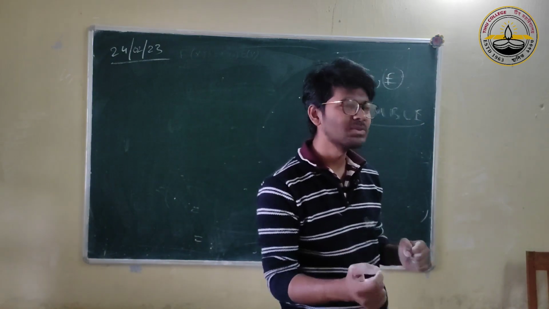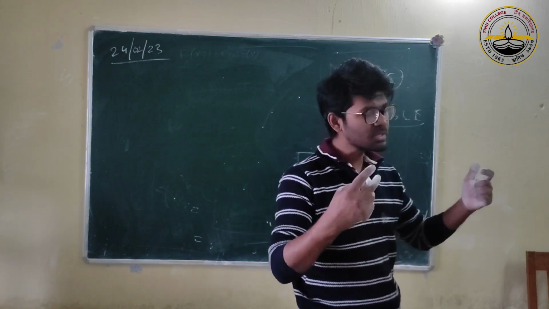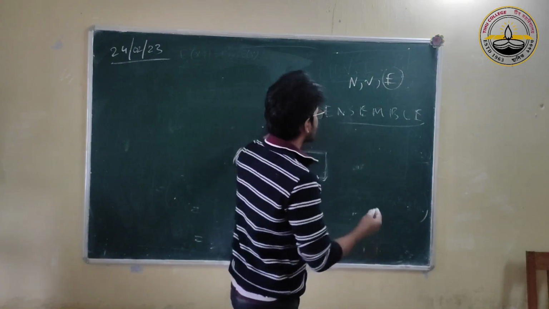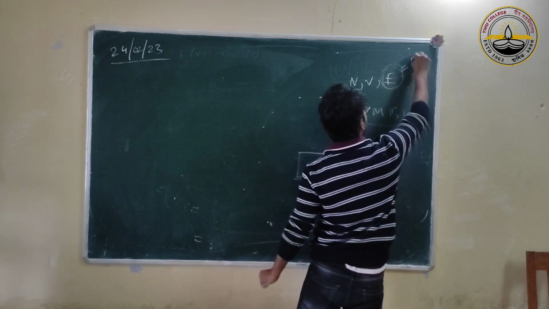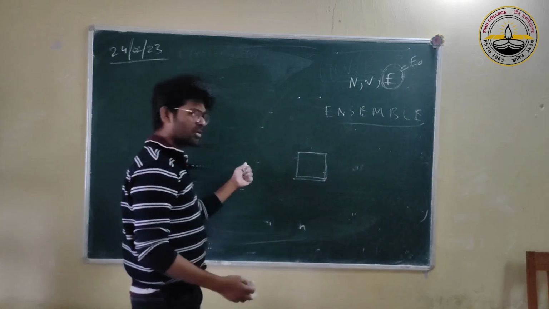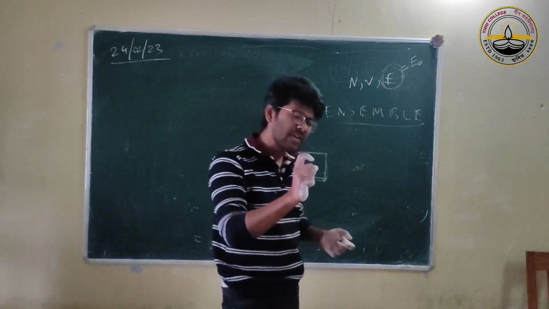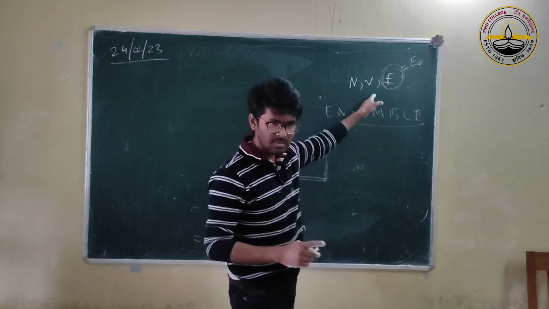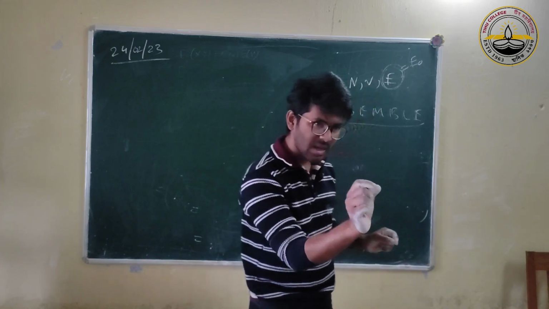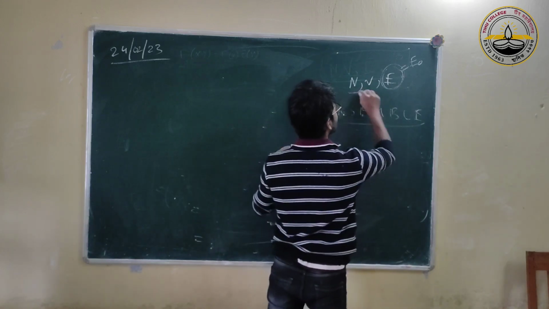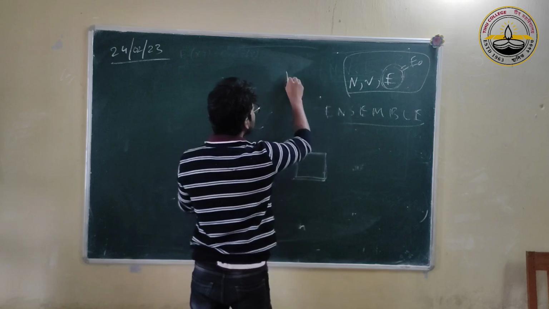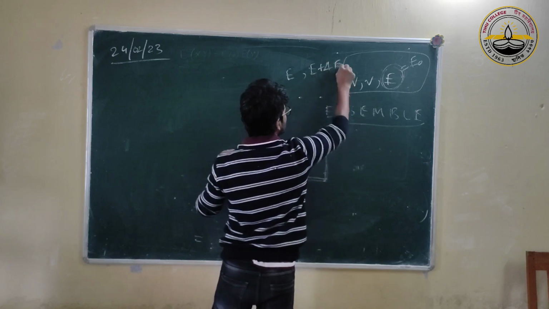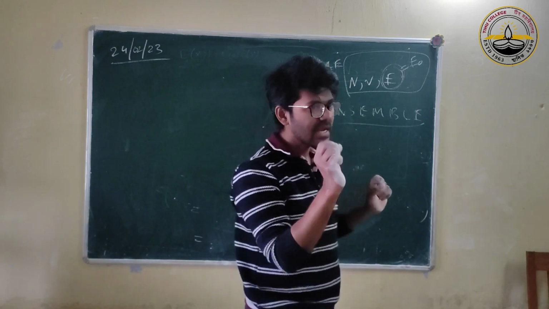Even if there were no leakage, we could not precisely measure the energy. Perfect measurement of energy is also not possible, even quantum mechanically, because of the uncertainty principle between energy and time. In that case, how can I say that energy is some constant value E naught? I said it is E naught, but in principle the energy value cannot be fixed that way in calculation. So in that kind of ensemble, where the energy has some allowed variation, I say that the state of the system is this, but the energy can be between E and E plus delta E. The delta is very small, just a slight change.